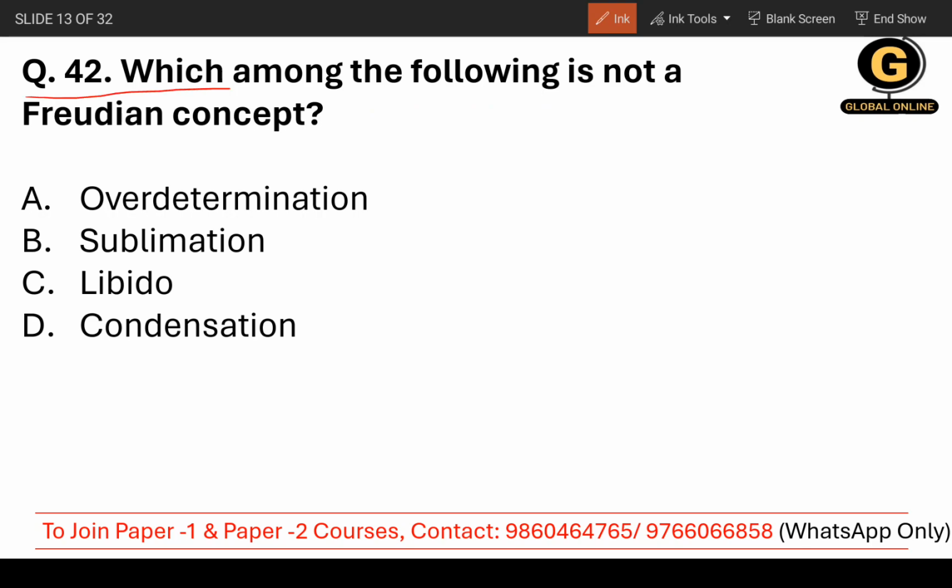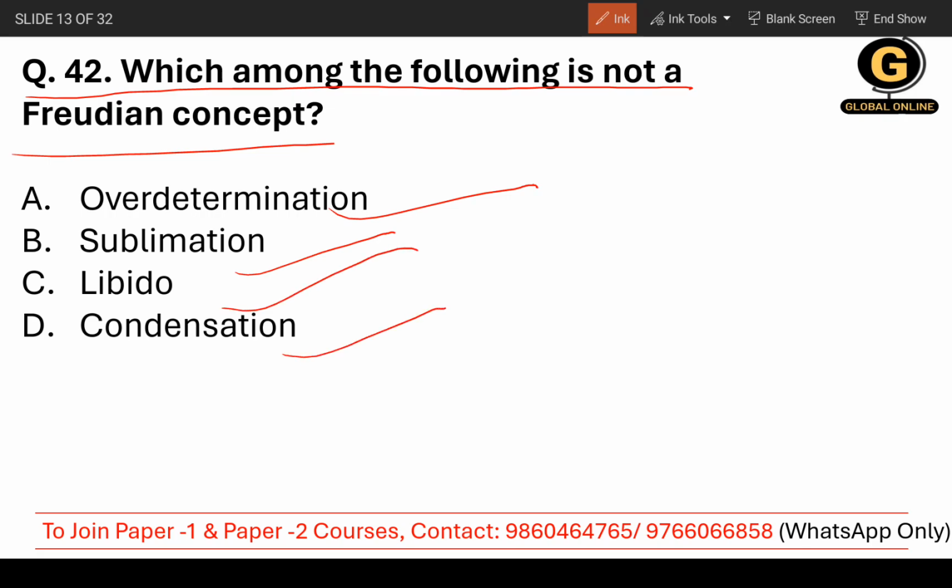Now, which among the following is not a Freudian concept? Overdetermination, sublimation, libido, condensation. The only option that seems very much related to a Freudian concept is libido, okay? So the correct answer is C, libido.